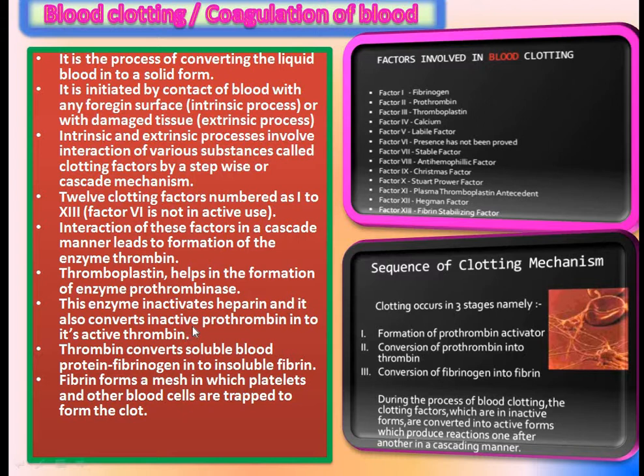This enzyme converts inactive prothrombin into its active thrombin. Thrombin converts soluble blood protein fibrinogen into insoluble fibrin. That means the thrombin, which is formed due to the action of the enzyme, converts soluble blood protein fibrinogen into insoluble fibrin.